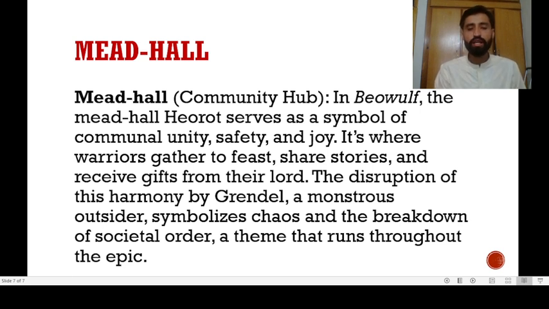Now, this mead-hall is really important when it comes to Anglo-Saxon literature, because they used to come together not only to show unity, safety, and joy, but along with that, they used to do feasts, share stories, and receive gifts from their lords. So I hope it would have been quite clear to all of you what the prominent themes are when it comes to Anglo-Saxon literature, and what we mean by such terminologies. You can be asked all of them in your exams, one paper exam or your full exam. It would have been helpful to you in your studies too.